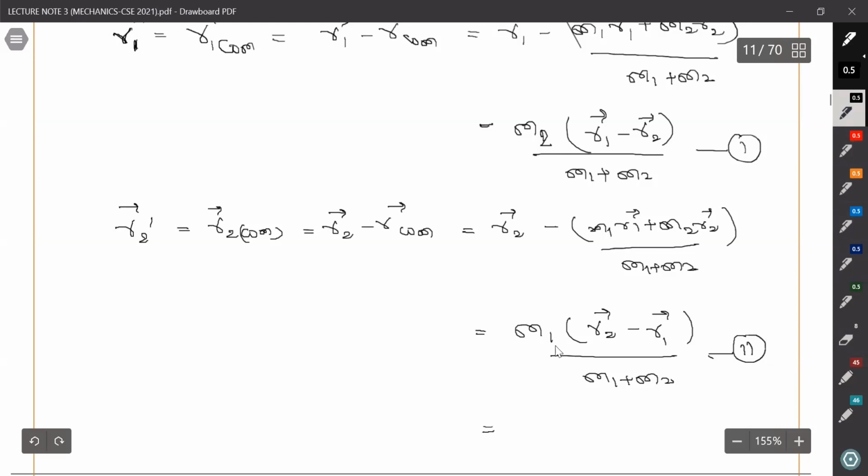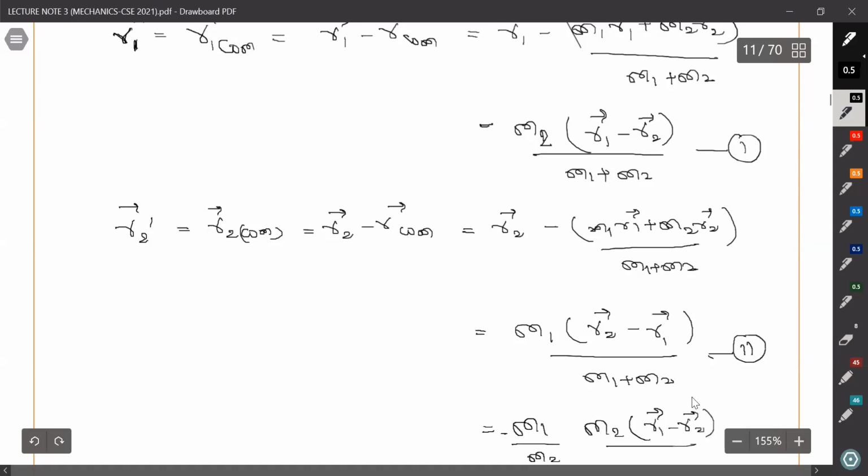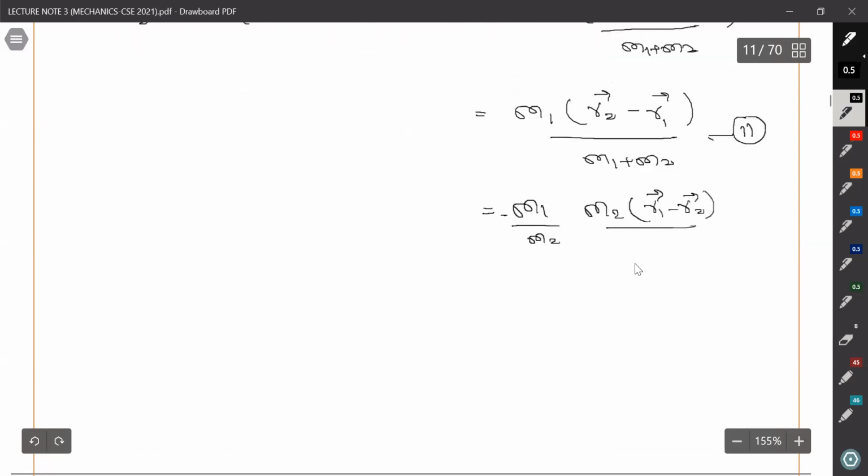What we can do, just multiply and divide it by m2. So it will become m1 by m2 minus m2 r1 minus r2 upon m1 plus m2.